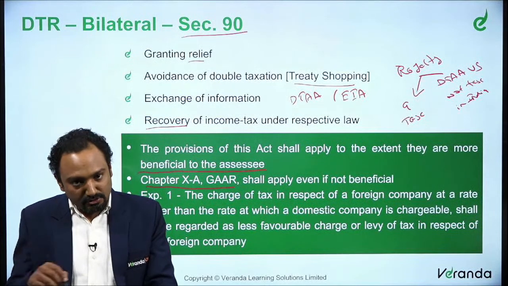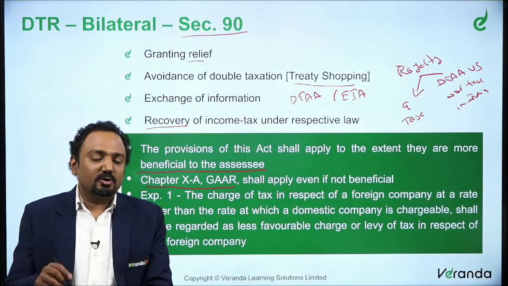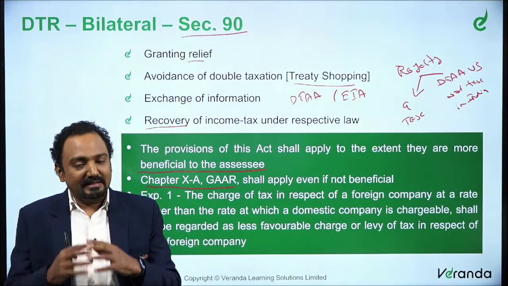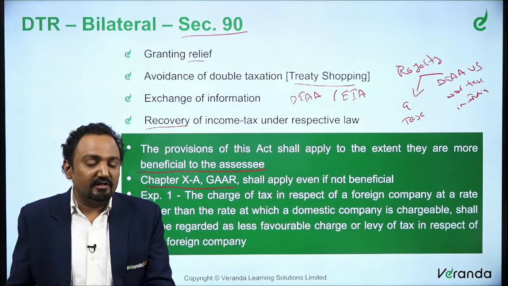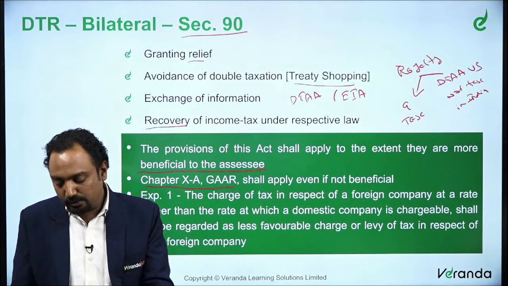Now, this rule of whichever is beneficial to the assessee shall not apply to Chapter 10A. So whatever agreements fall under this Chapter 10A, in that case, this provision of whichever is beneficial to the assessee shall not come into the picture. So there is an exception to it.